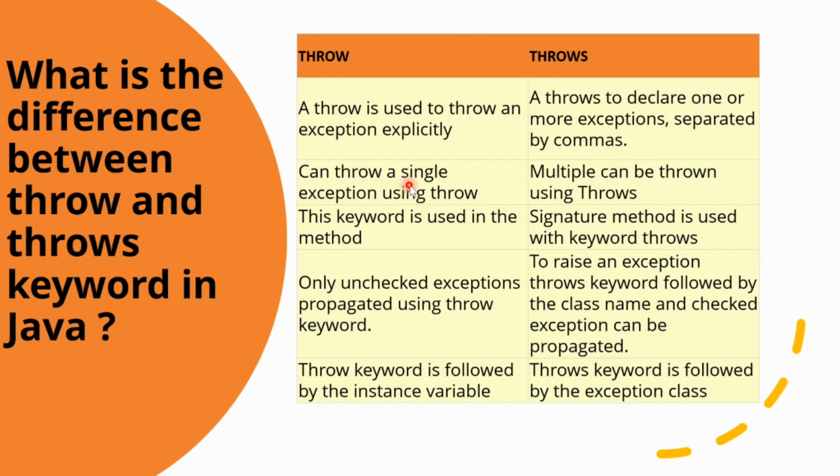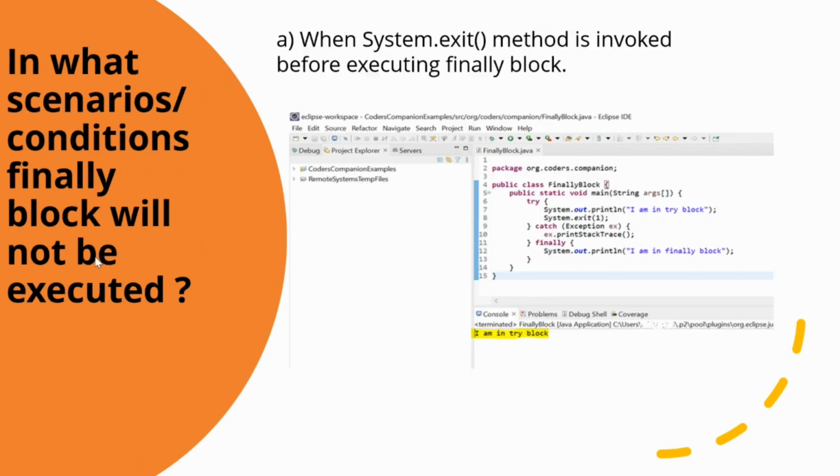A throw can throw a single exception, whereas we can declare multiple exceptions using the throws. The throw keyword is used within the method, whereas the throws keyword is used with the method signature. Only unchecked exceptions are propagated using the throw keyword, whereas with throws, followed by the class name, checked exceptions can be propagated. The throw keyword is followed by the instance variable. The throws keyword is followed by the exception class.